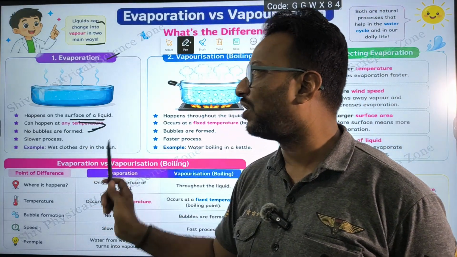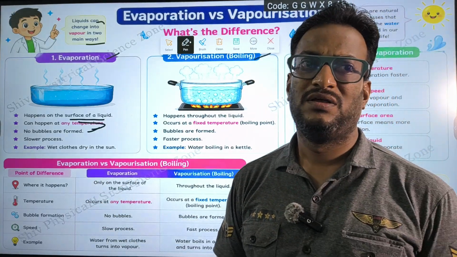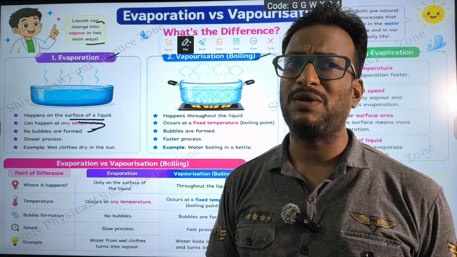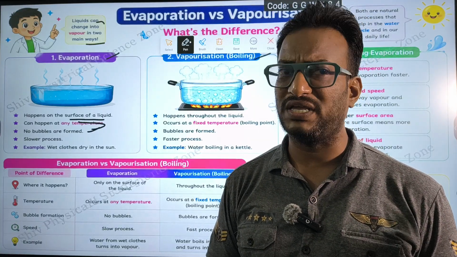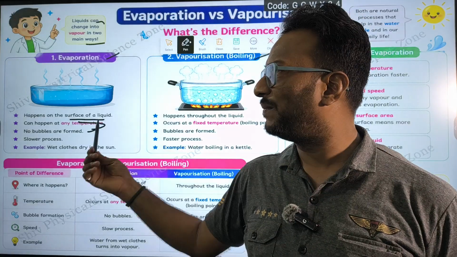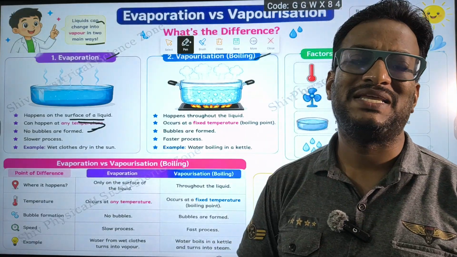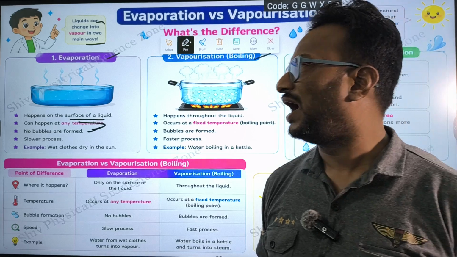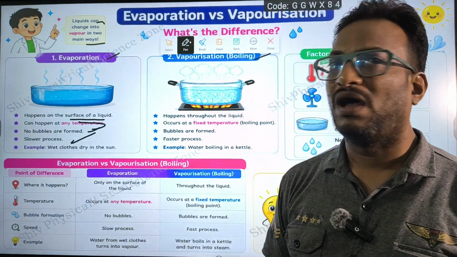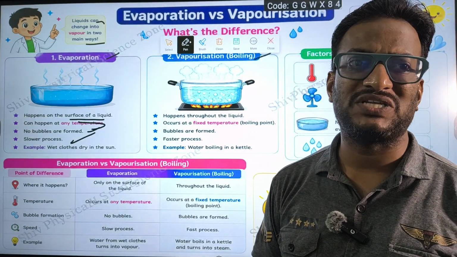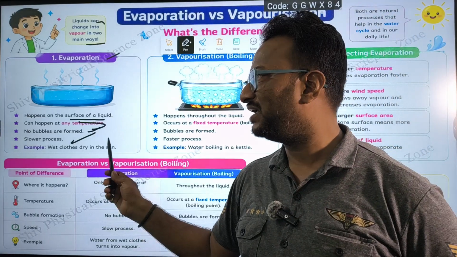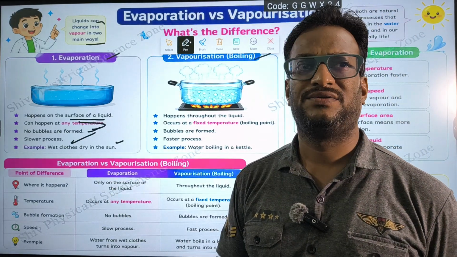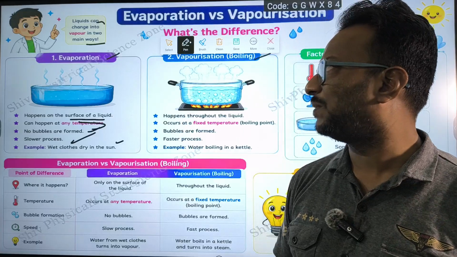No bubbles are formed in case of evaporation. The liquid doesn't boil, and its temperature does not increase. So no bubbles take place in case of evaporation, and it is a slow process. And the best example for evaporation is wet clothes drying in the sun. Okay, this is the example.